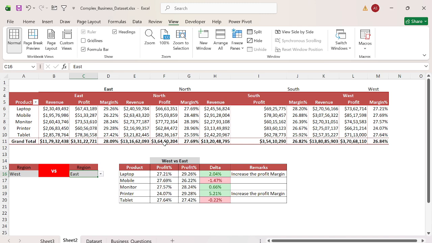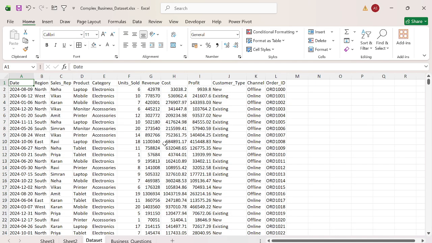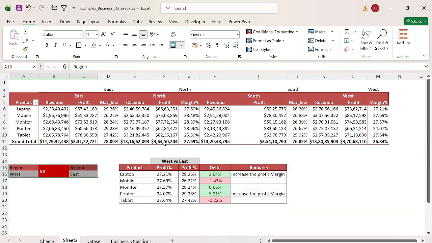Even when the leaders want an automated file, you give it to them and they can analyze by themselves. They just need to put the data, refresh the data, and they can do the analysis with whichever region they want to compare. And if they want to go deeper, they also have their raw data set, and they can extract it and see the number of orders and so on. Here we can also add a lot of things, but that is up to you.